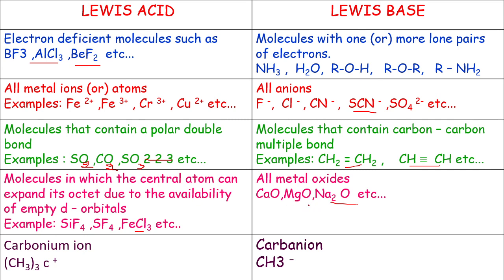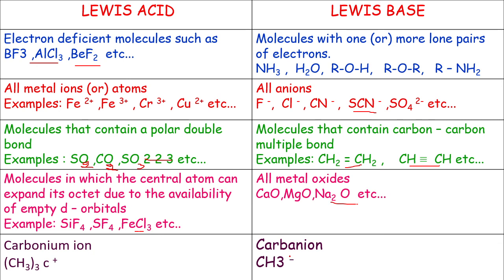Metal oxides act as Lewis bases, carbonium ions as Lewis acids and carbanions as Lewis bases. These are the differences between Lewis acids and Lewis bases. Do you understand, student? It is a very important 5-mark or 3-mark question they will ask in the board exam.